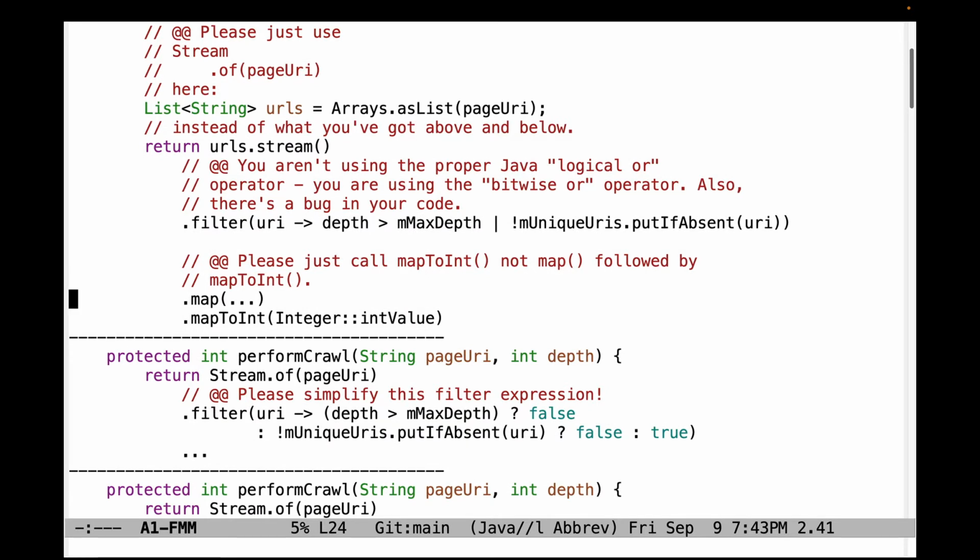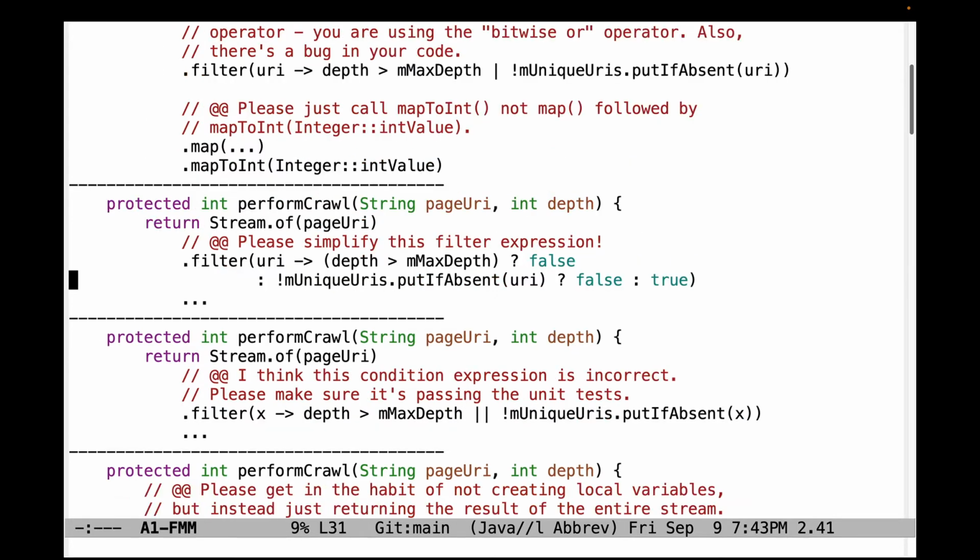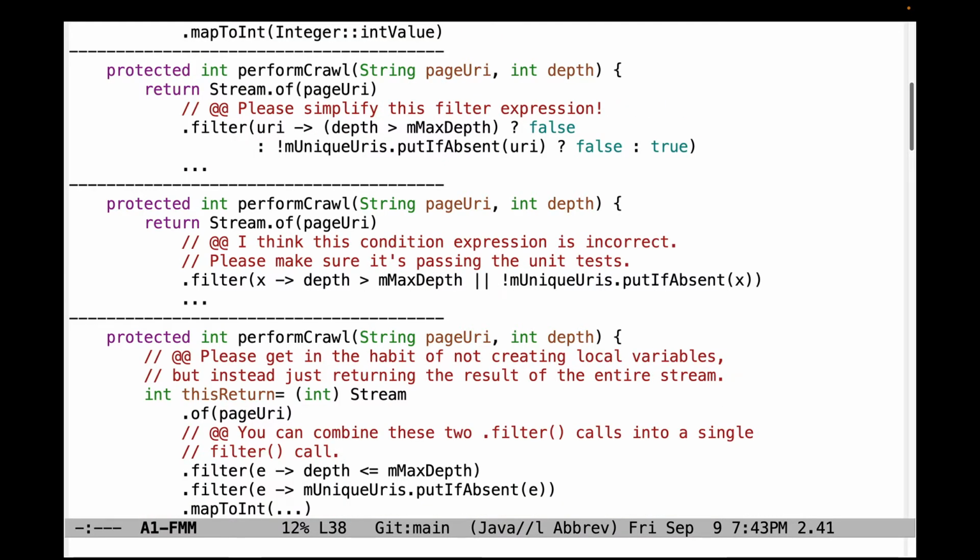In addition, please just call mapToInt, not map followed by mapToInt with the Integer::intValue method reference. That's unnecessary. You'll see a bunch of comments like that below. This filter expression can be simplified significantly, so you don't have to have these question mark false, colon true type things. Still moving on with problems with perform crawl. I think this condition expression may be incorrect,